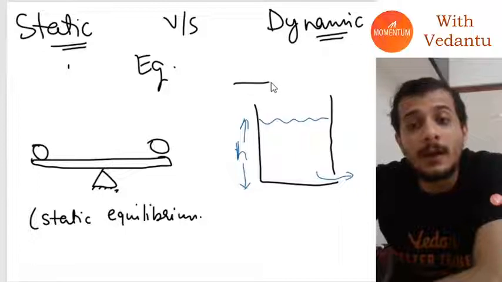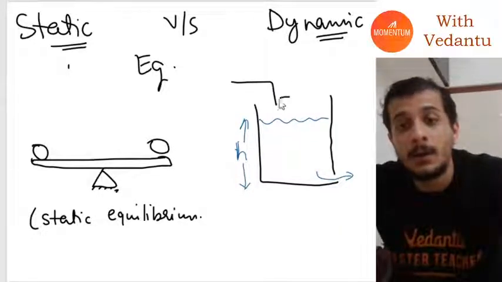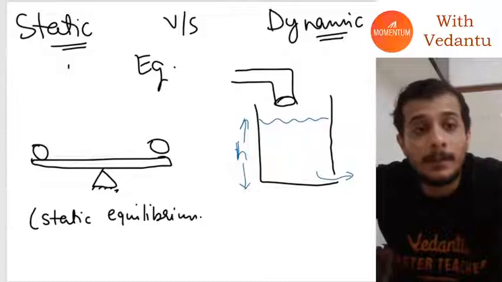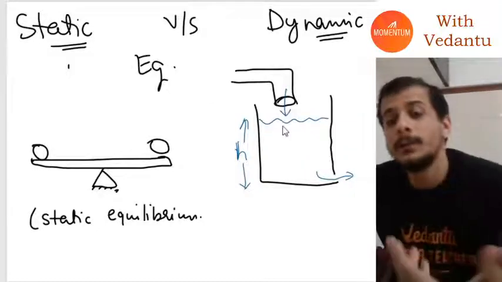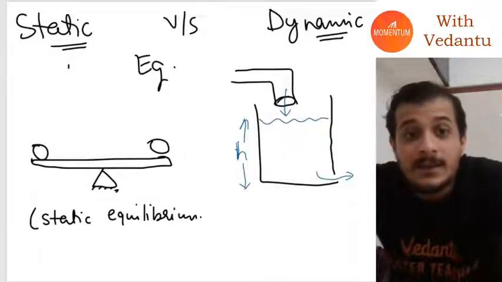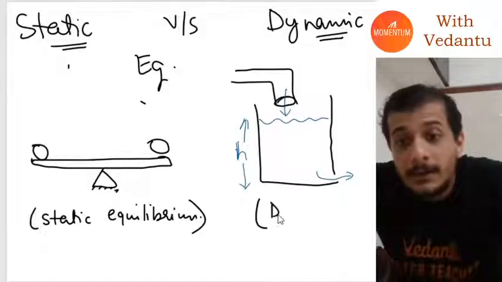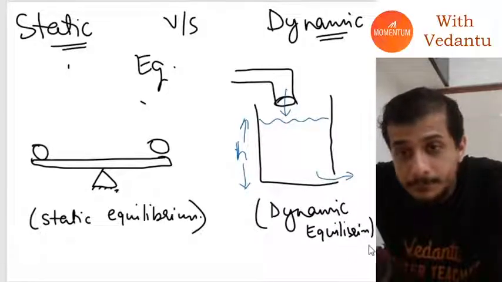What I'm going to do is start a tap here and keep adding water. Now, when I do that, water is coming in, water is going out, and the height level stays maintained. Such an equilibrium is called a dynamic equilibrium.